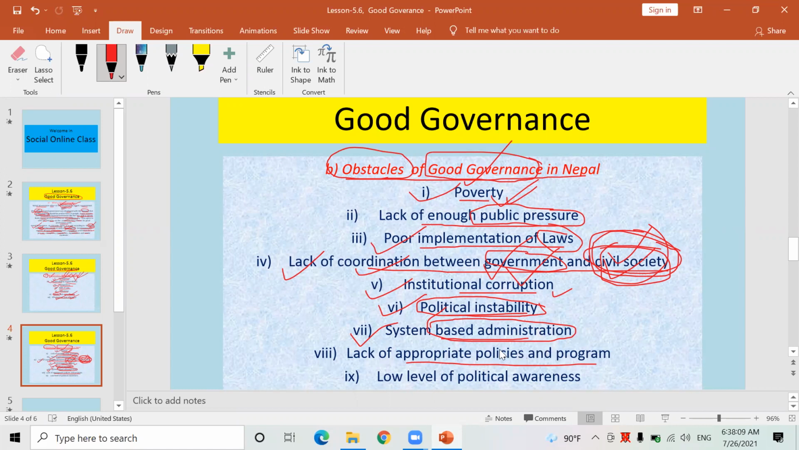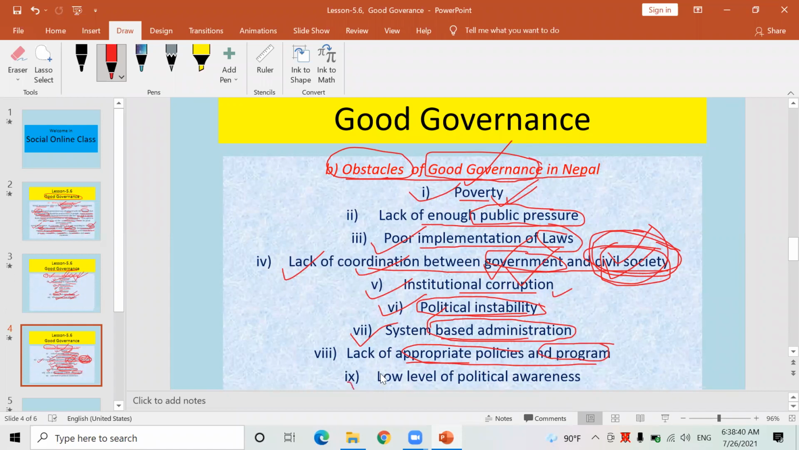Appropriate policies aren't there. If there are appropriate policies and programs, those can be implemented so easily, but corrupt leaders always want to misuse the budget of the nation. Because of this very reason, appropriate policy also cannot be formulated, and such programs to provide the facilities of government to the citizen cannot be launched. Okay, therefore this is also another obstacle.